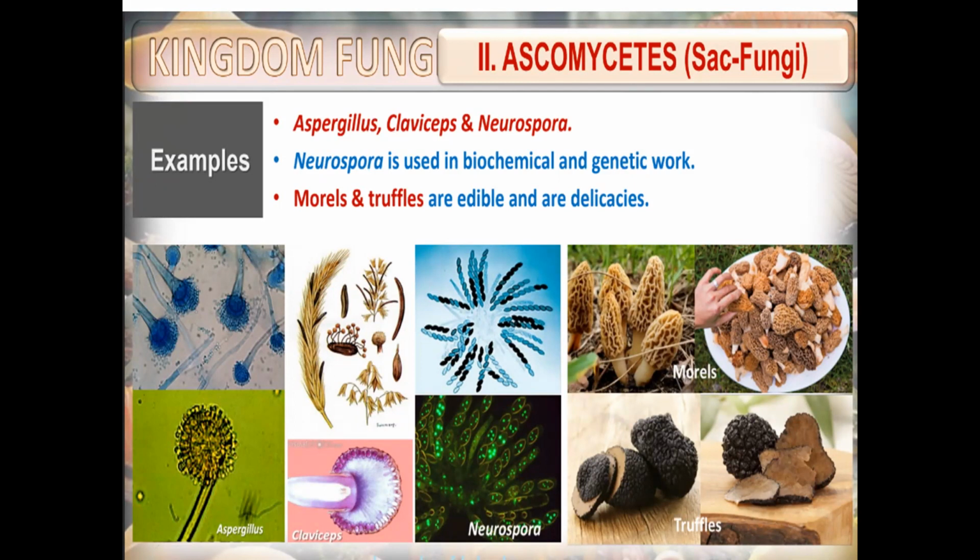If you want to study the genetics of fungi, Neurospora is very important. It tells you the genetics of fungi, their full genome, their full DNA sequence. They know which DNA is present. Then we have morels and truffles, which are edible. What is edible? They can be eaten. Okay, so what you will do?